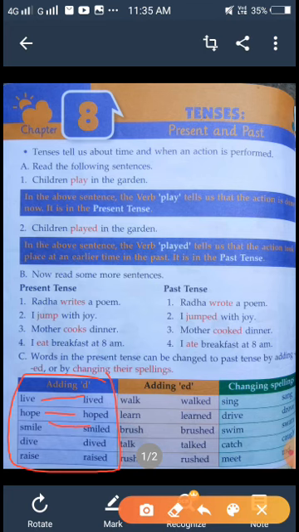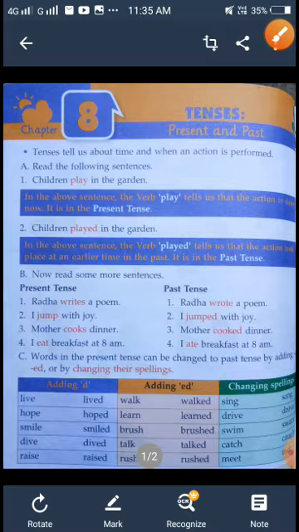Dive, dived. Raise, raised. Walk, walked. Learn, learned. Brush, brushed. Talk, talked. Rush, rushed. Sing, sang. Drive, drove. Swim, swam. Catch, caught. Meet, met. Okay, these are the words and how they changed.